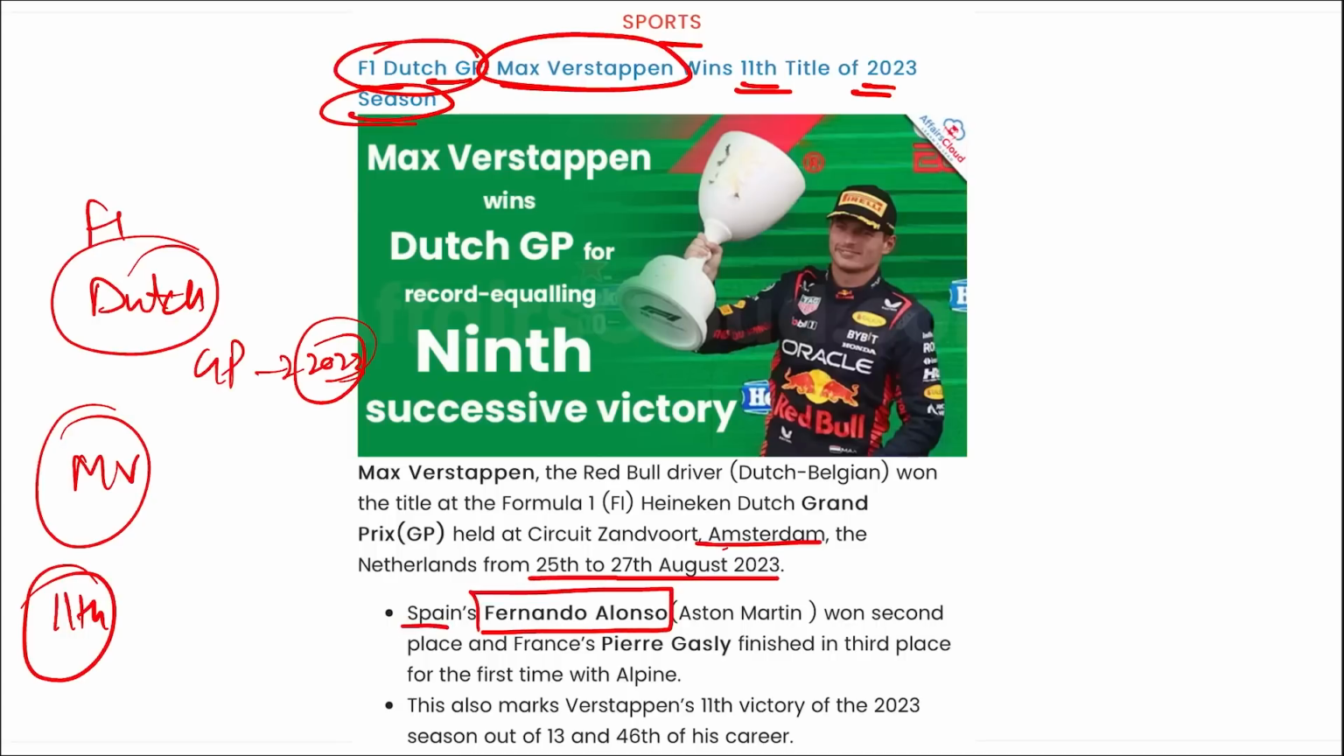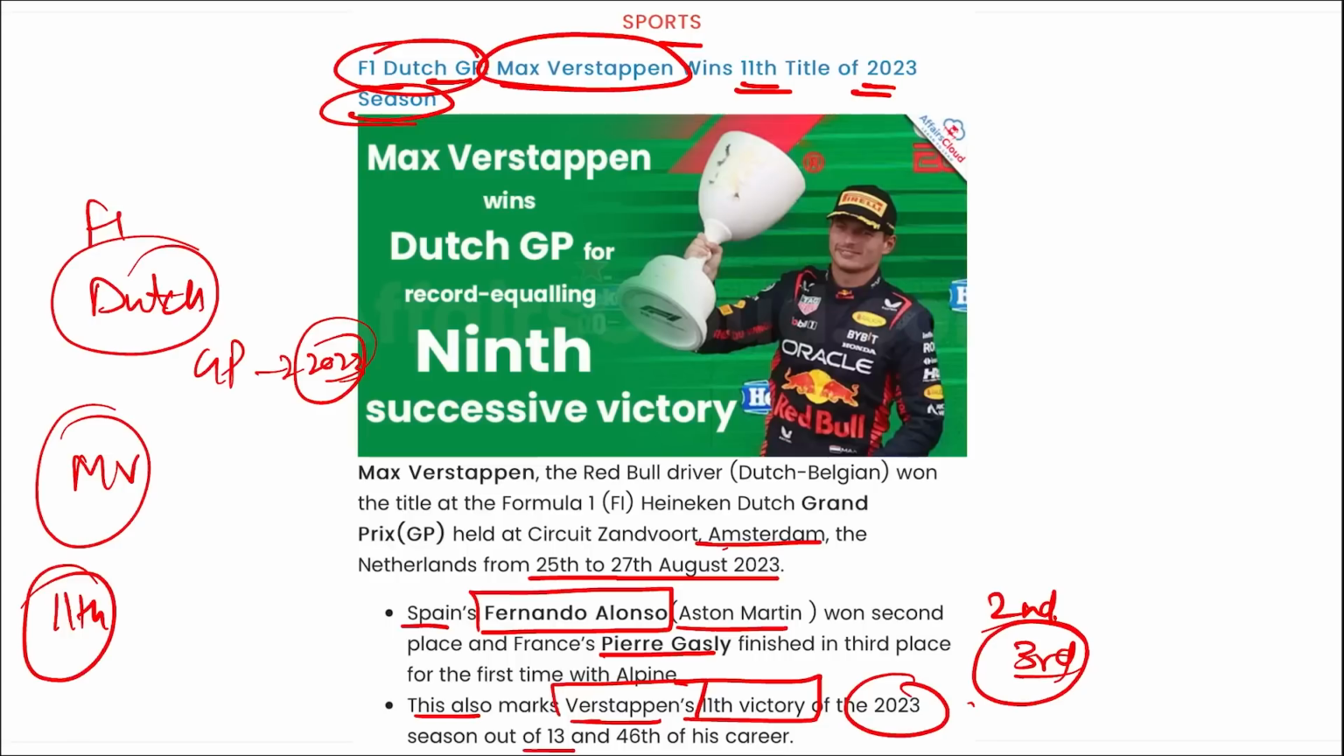Spain's Fernando Alonso, who drives for Aston Martin, secured second position, and Pierre Gasly secured the third position here, right? And this also marks Max Verstappen's 11th victory of the 2023 season out of 13 and 46th of his career. Correct? So Max Verstappen won the F1 Dutch Grand Prix.